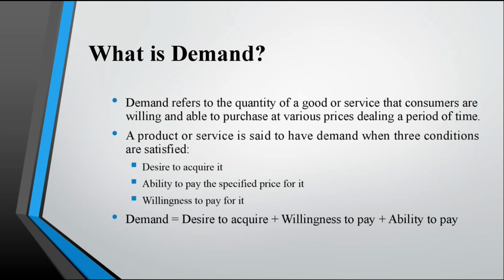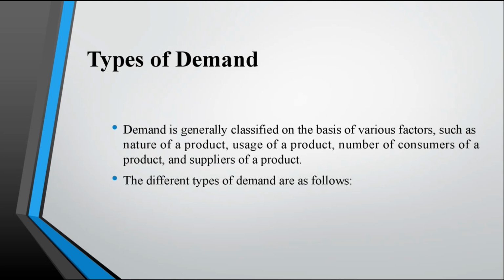Totally, demand is equal to the desire to acquire plus willingness to pay plus ability to pay. This is all known as demand. Let's get into the types of demand. Demand is generally classified on the basis of various factors, such as the first one, nature of the product; second, usage of the product; third, number of consumers of a product; and last, supplies of a product. The different types of demand are as follows.